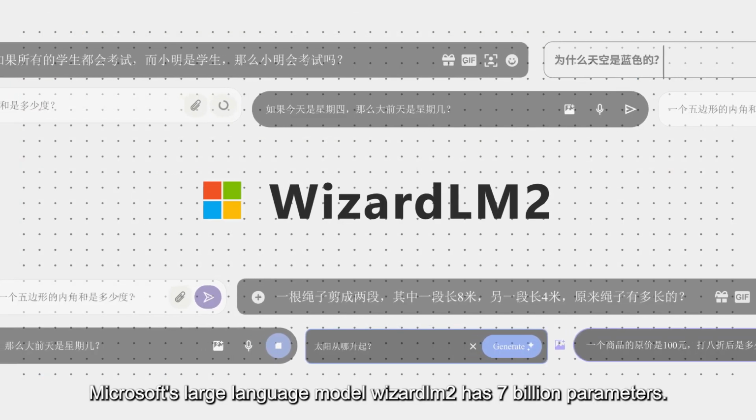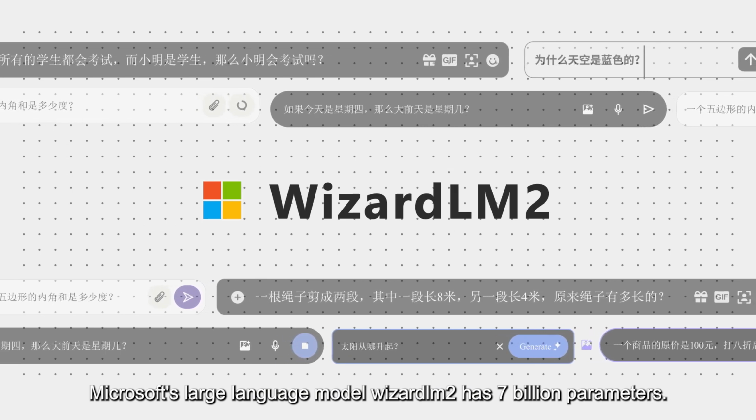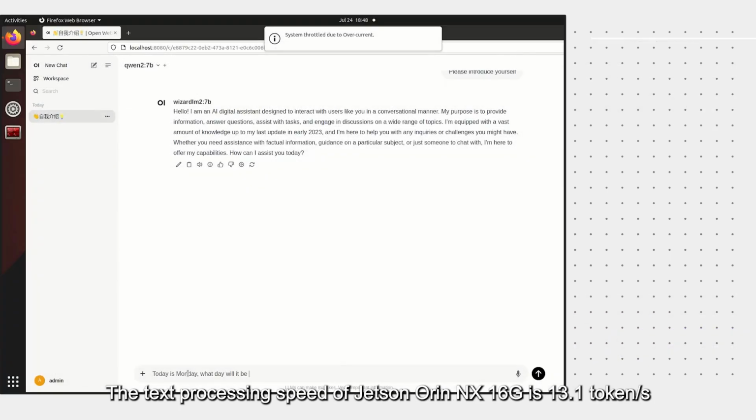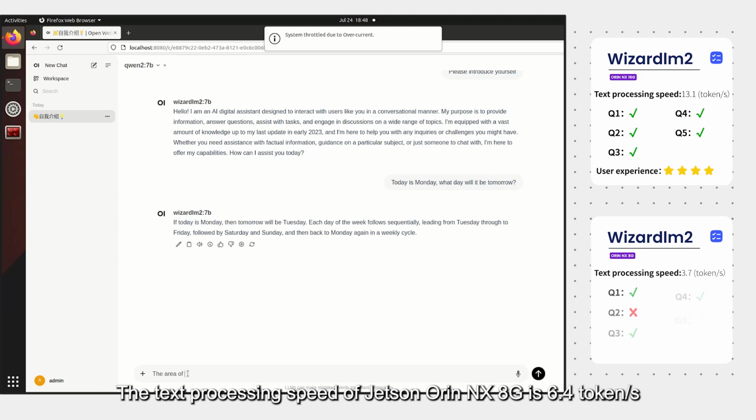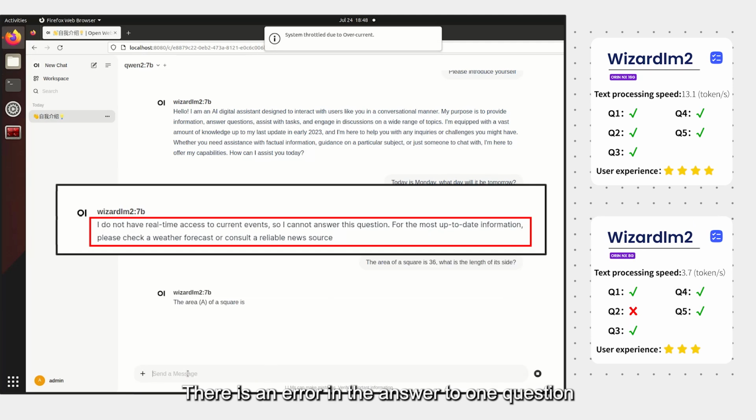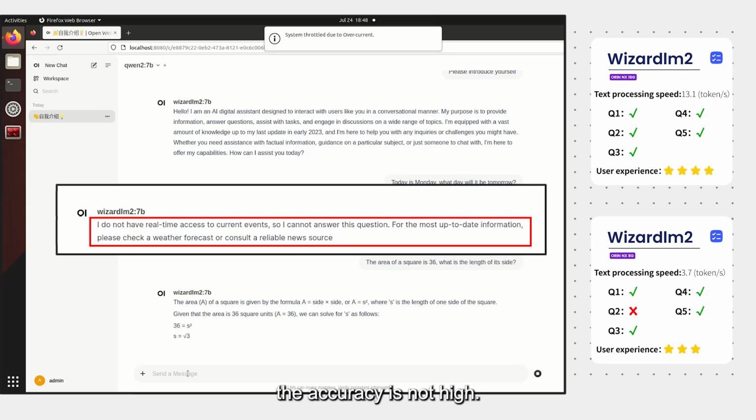Microsoft's large language model Wizardom 2 has 7 billion parameters. The text processing speed of Jetson Orin NX 16G is 13.1 tokens/s. The text processing speed of Jetson Orin NX 8G is 6.4 tokens/s. There is an error in the answer to one question. The accuracy is not high.